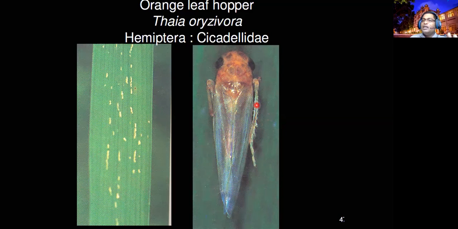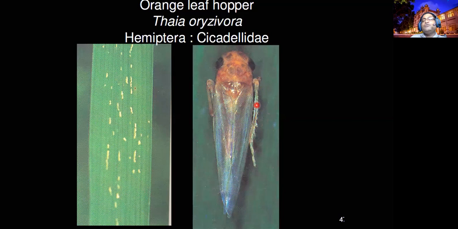If the rice plant is not growing much faster, showing yellowish symptoms even though you applied all the fertilizers at the recommended dosage, and you find yellowish marks, leaf tip yellowing, and stunted or patchy stunted growth, these are the observations.